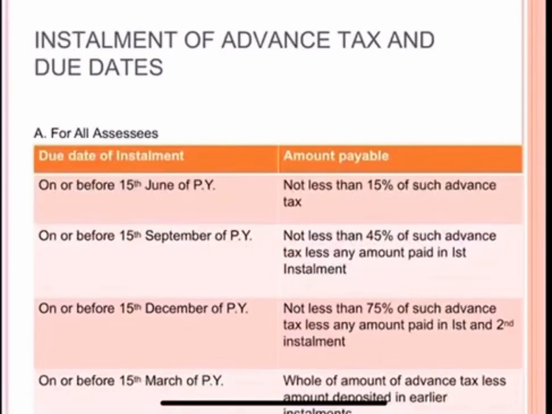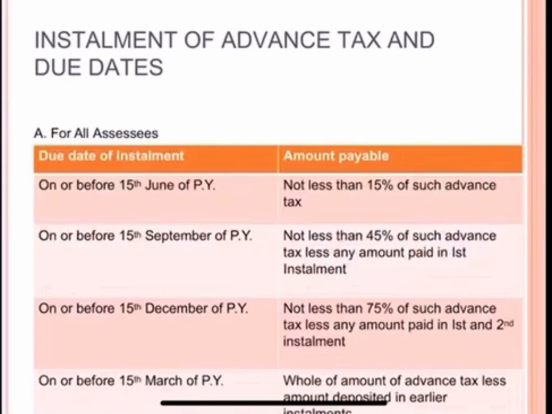Now installment of advance tax and due dates for all assessees. All assessees means corporate assessees as well as non-corporate assessees other than the assessee referred to in clause B, which we will discuss in the next slide. So what is the due date of installment? You can see we have 4 installments: on or before 15 June, 15 September, 15 December, and on or before 15th March. Amount payable of advance tax, not less than, in the first case, 15 June, not less than 15% of such advance tax.